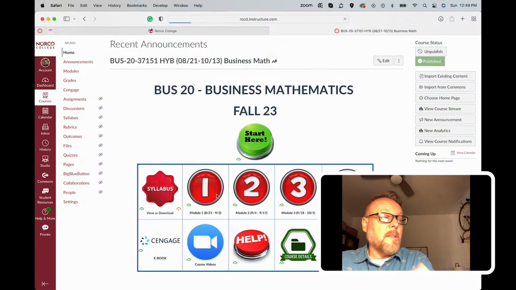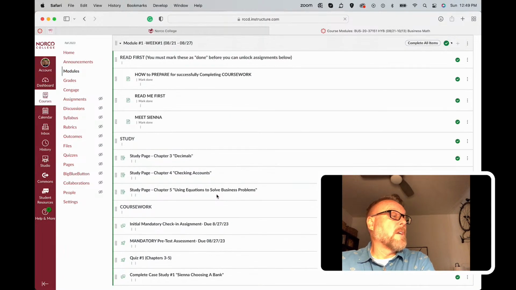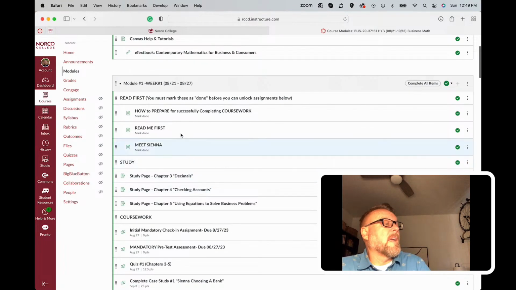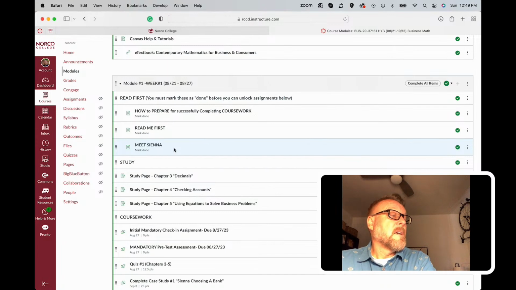So whether you're in class or out of the class, you're going to want to select the modules. Just to show you how I've outlined them, I do have a read me first each week that kind of explains the concepts of the chapter and the kind of math problems you're going to be working out. And then I put everything in the context of a business. So Sienna owns a health and fitness business, and you're going to be helping her solve all these math problems that have to do with business.